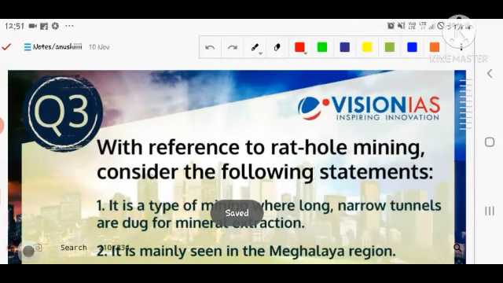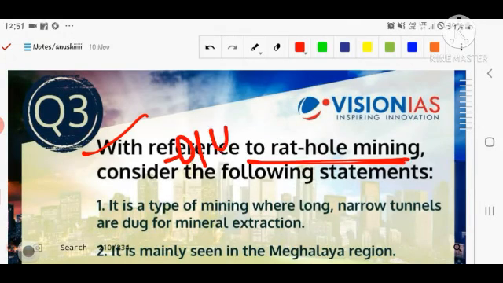In the next question, we are talking about rat hole mining. Rat hole mining has been in the news since 2014. Why 2014? Because in Meghalaya there is extraction and use of children in the coal tunnels, so that the graded material of the coal can be extracted and the machinery price of the company can be reduced. They wanted to reduce the cost of production here, but this activity is prevalent here, which is not good as such.